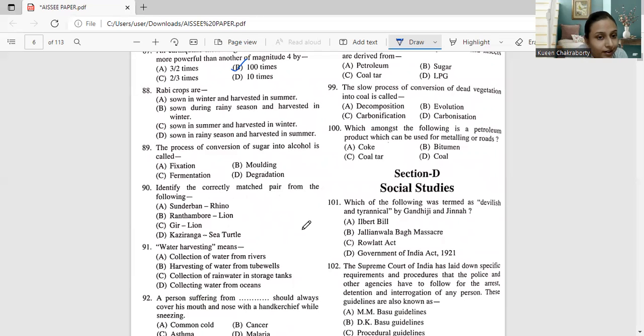Okay. So the correct answer for 88, what are Rabi crops? That is sown in winter and harvested in summer. So accordingly, we get option A to be the correct answer. Okay, sown in winter and harvested in summer.